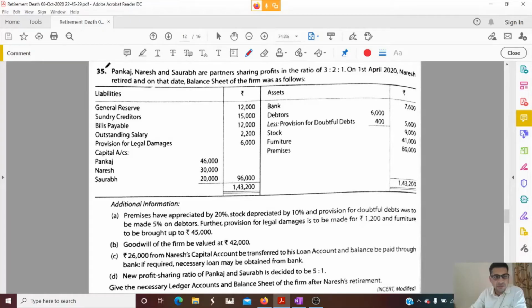Start with numerical number 35. This is an NCERT modified question. A very good question. Okay, so let's start. Question number 35.